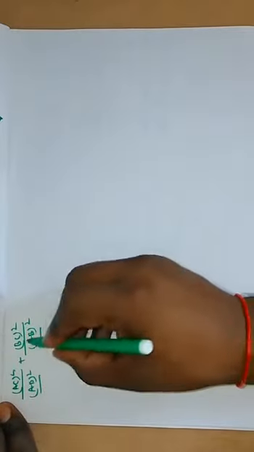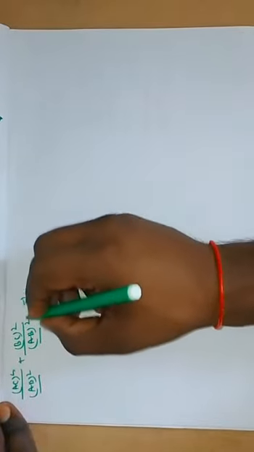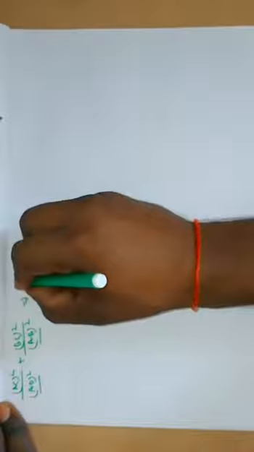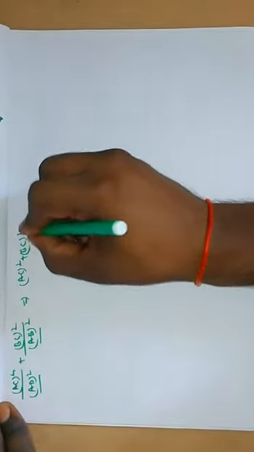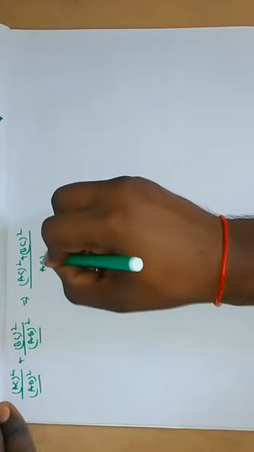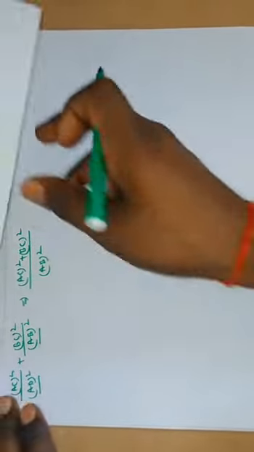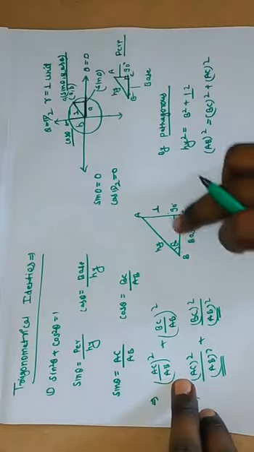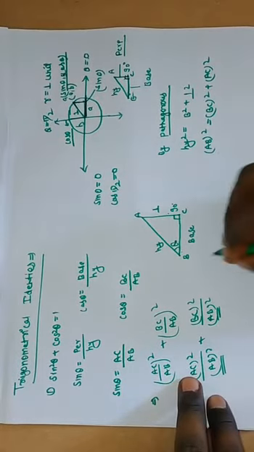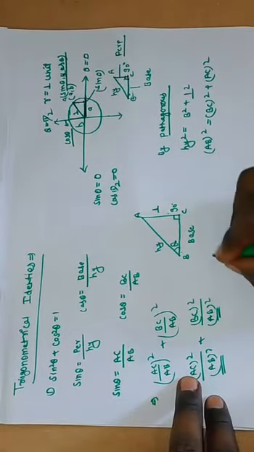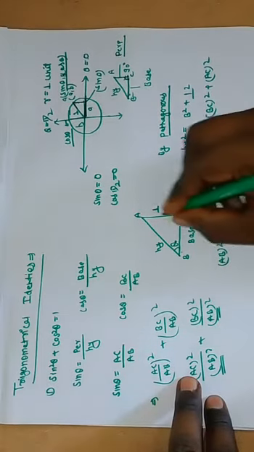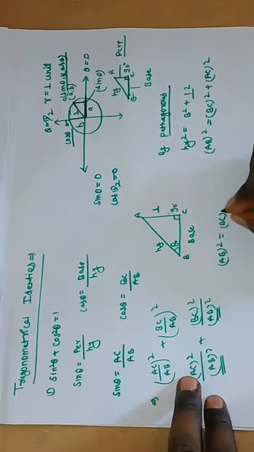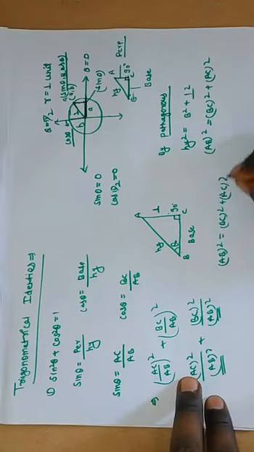Here the denominator is the same, so the numerators are added: AC square plus BC square upon AB square. With the help of the Pythagoras theorem, in this triangle, AB square is equal to BC square plus AC square.